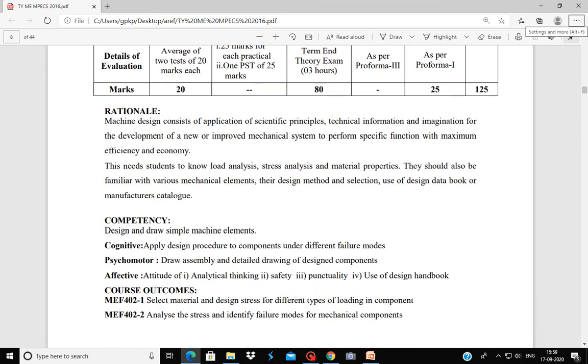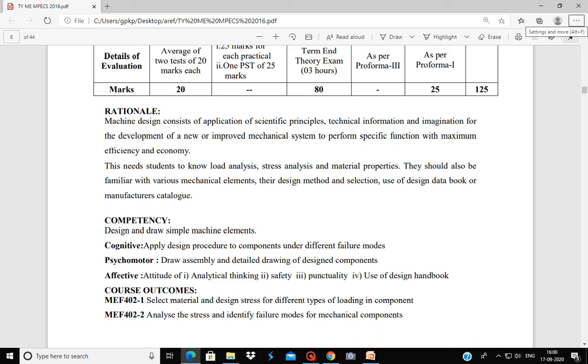Now we will see the rationale for this course. Rationale means what is the use of this course, why you are going to study this course of machine design. So first of all we will see what is a machine design. You may have heard the word design many times. So design means planning before the manufacturing. When an engineer manufactures anything, the engineer first of all designs and then produces that product.